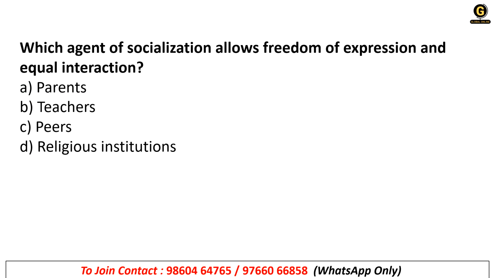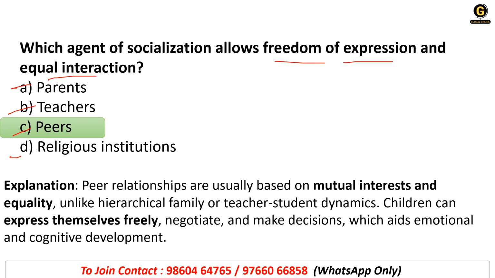Next, which agent of socialization allows freedom of expression and equal interaction? Parents, teachers, peers, or religious institutions. So that is nothing but the peers. Peer relationships are usually based on mutual interest and equality, unlike hierarchical family or teacher-student dynamics. Children can express themselves freely, negotiate, and make decisions, which aids emotional and cognitive development.